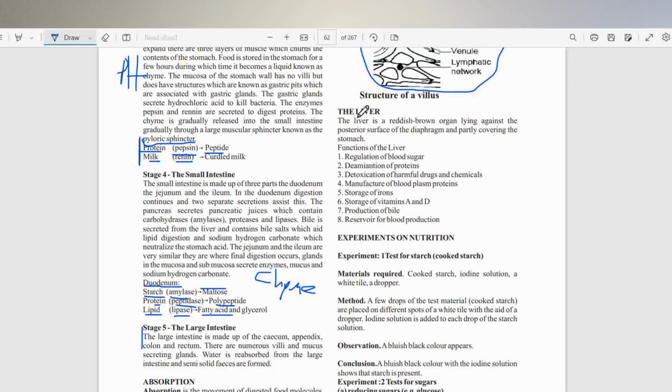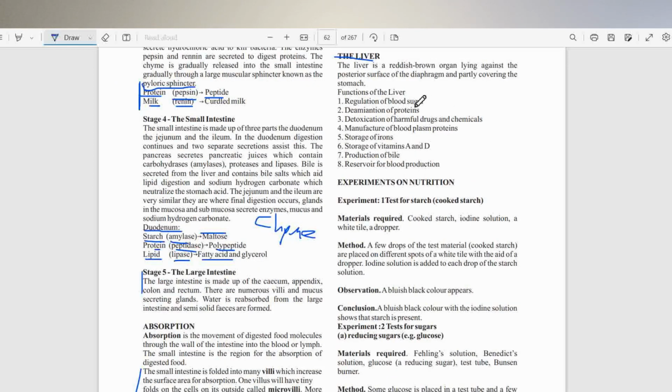Here we are going to quickly mention what the liver does. It helps in the regulation of blood sugar, deamination of protein, detoxification of harmful chemicals, manufacture of blood plasma, and of course storage of iron, storage of vitamins A and D, production of bile, and reservoir for blood production.